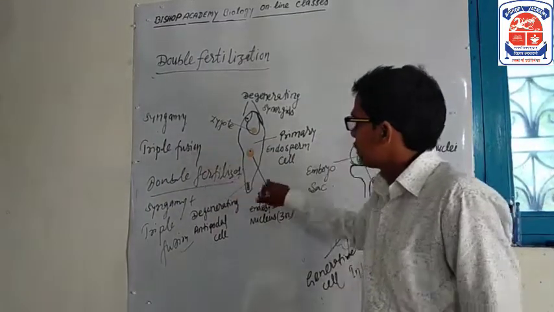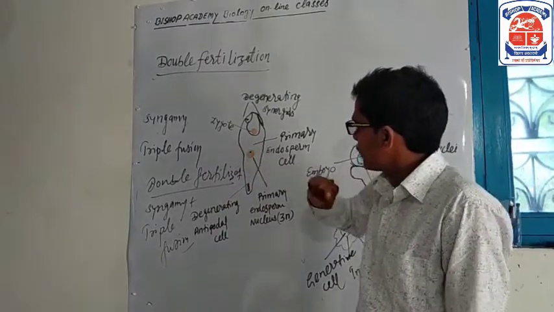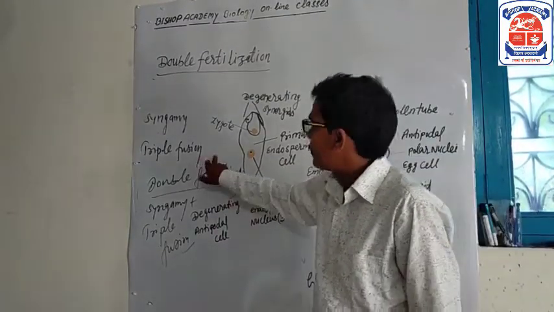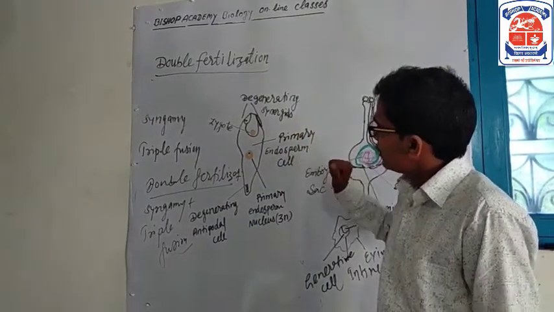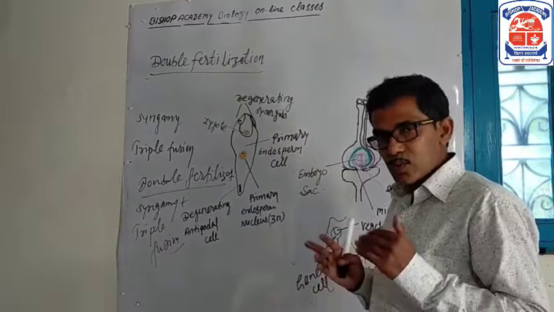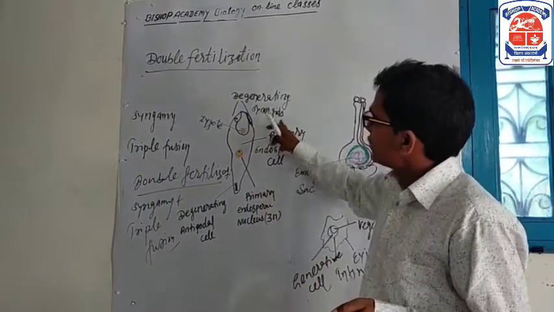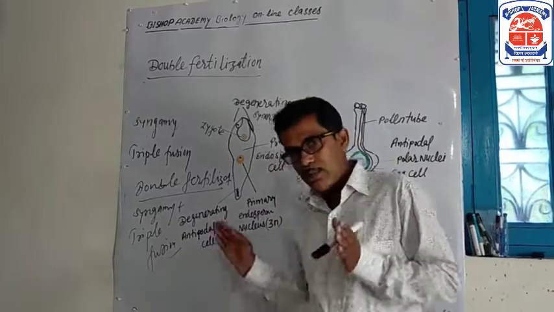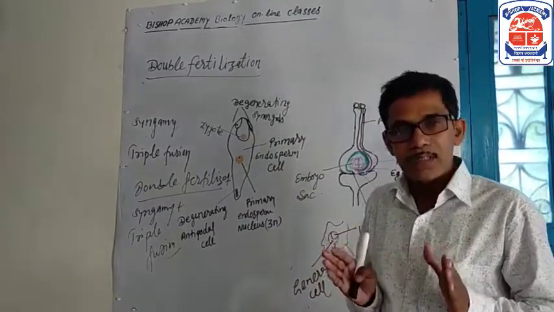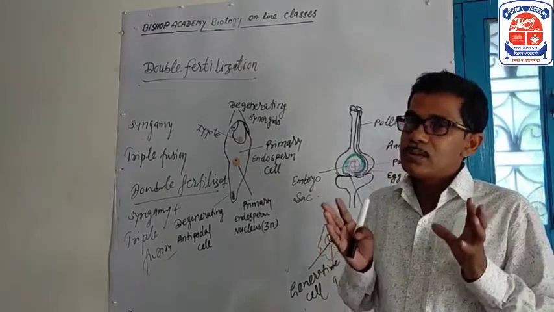Syngamy results in the zygote, and triple fusion results in the primary endosperm cell. Other structures like synergids and antipodal cells slowly degenerate when fusion and fertilization take place inside the embryo sac.